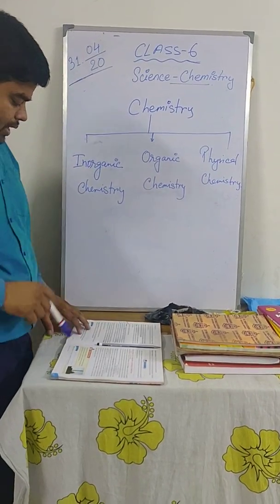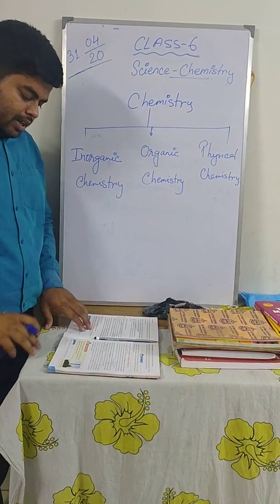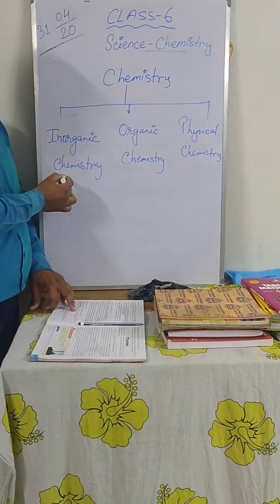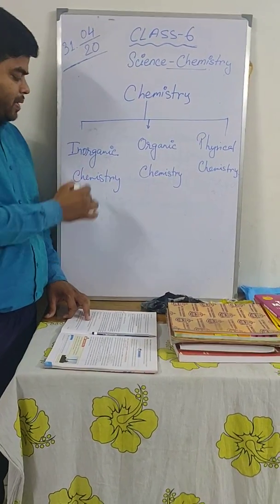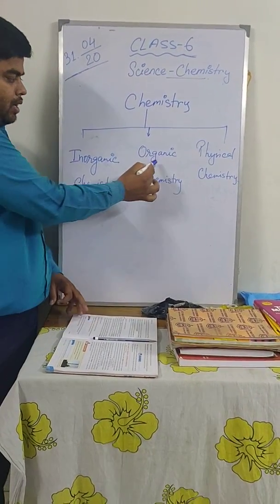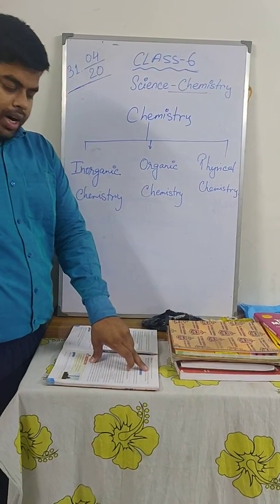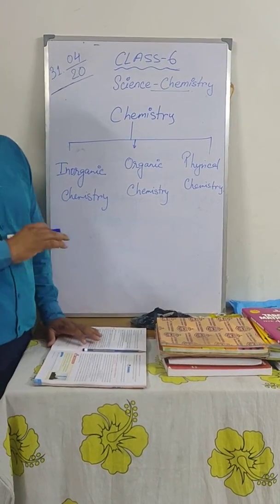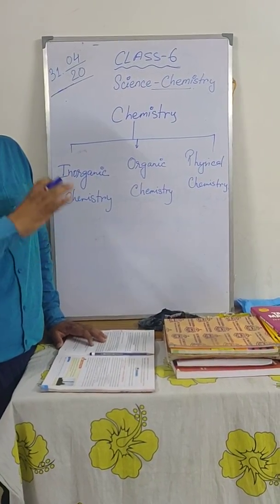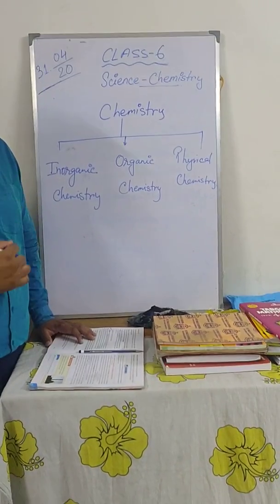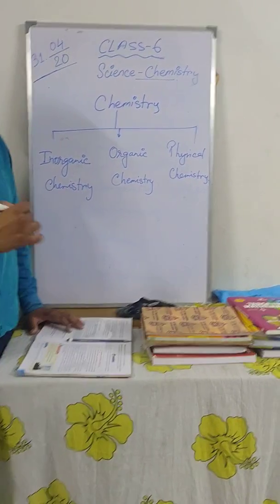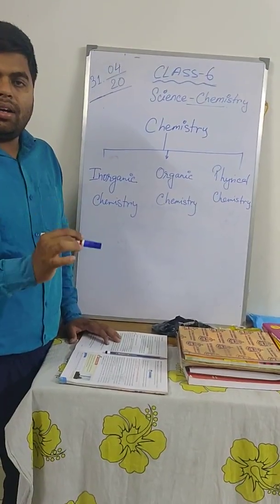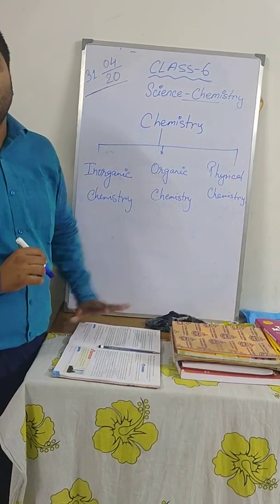Now to come to the definitions. Inorganic chemistry is the study of all the elements and compounds except carbon and its compounds. Organic chemistry is the study of carbon and carbon compounds. And physical chemistry is the study of the principles and methodologies. What are the methods that we carry on when we study chemistry, or when we conduct any experiment? Those methodologies and principles are physical chemistry.